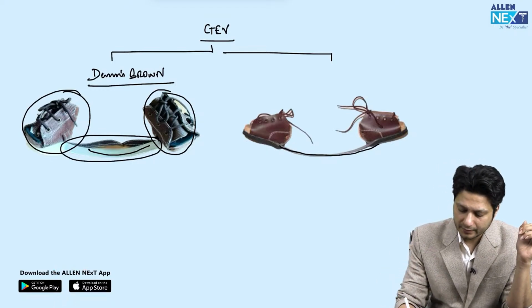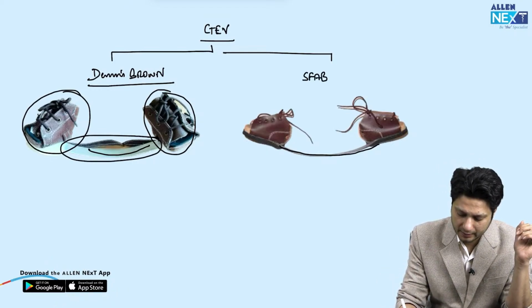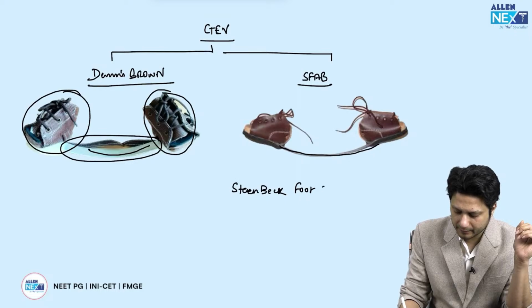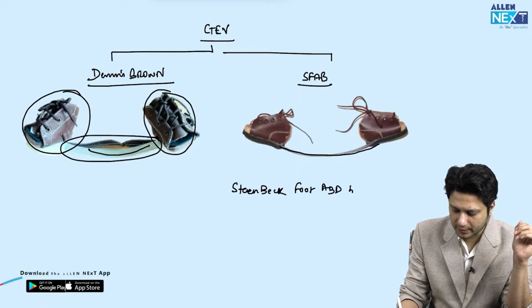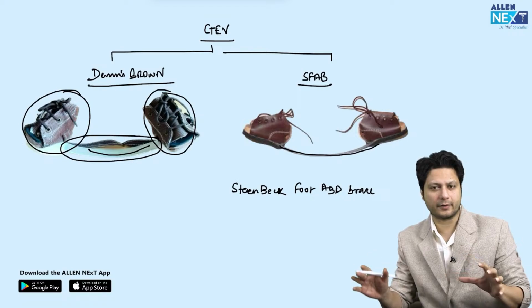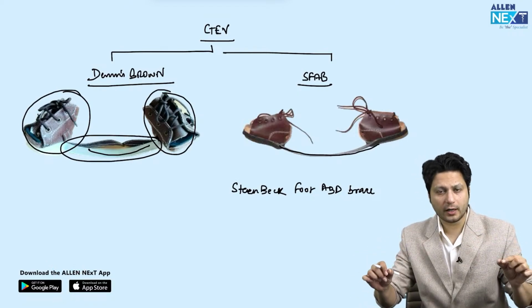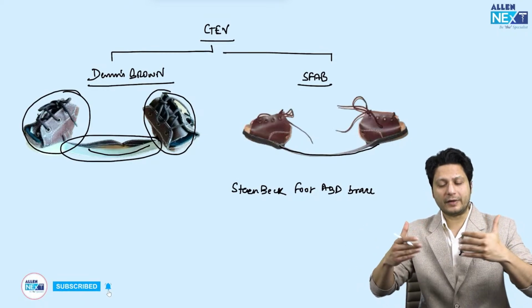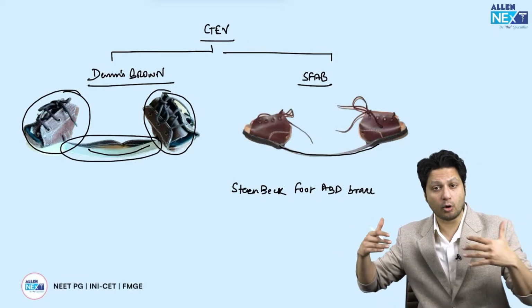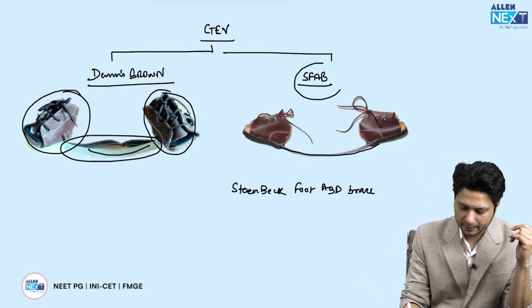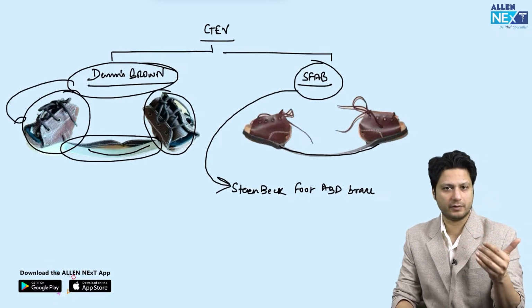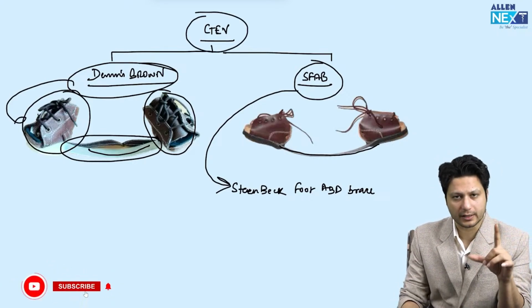On the other hand, the other one is SFAB, that is Steenbeek foot abduction brace. This is also used in case of CTEV, but there are slight differences. Like instead of a bar, there is a rod, and the abduction of both the feet is almost up to 90 degrees. They are more abducted, right? SFAB. So SFAB as well as Dennis Brown, both of them are used in CTEV. So this is how you can identify a splint for CTEV.